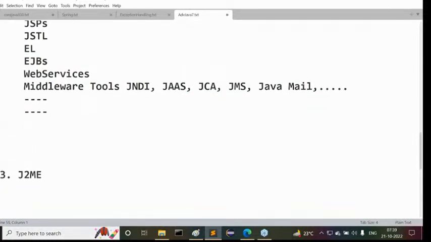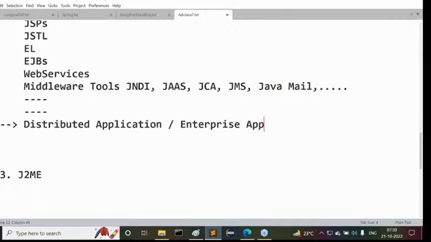Now tell me, by using these server side technologies, which type of applications are we able to prepare? By using these technologies, we are able to prepare distributed applications, or we can say enterprise applications.